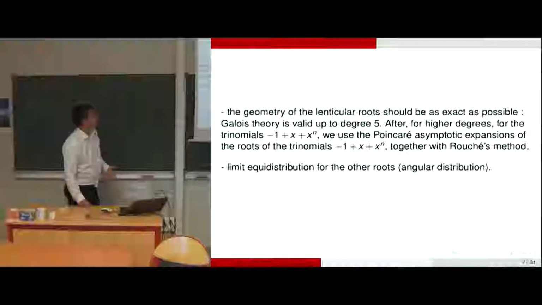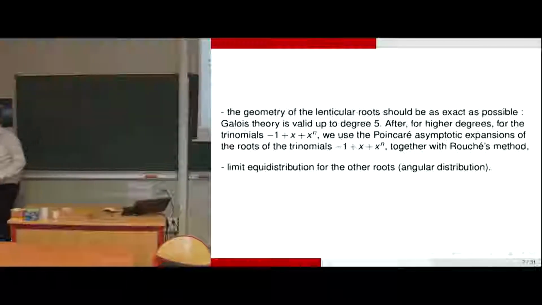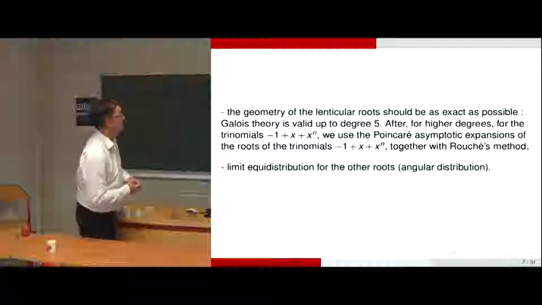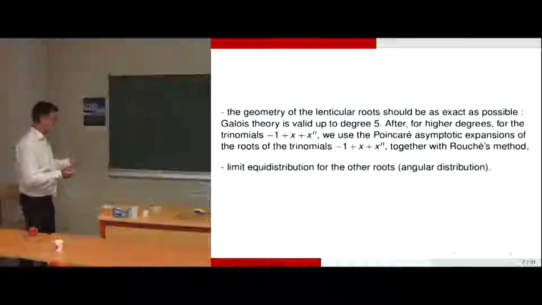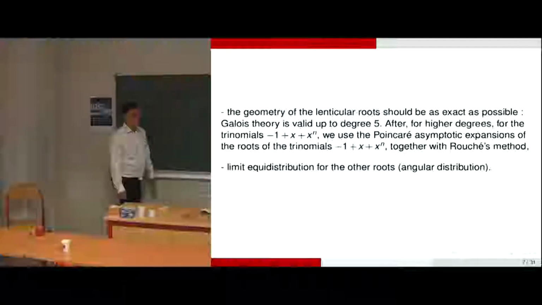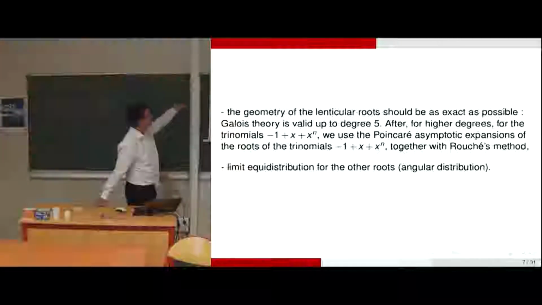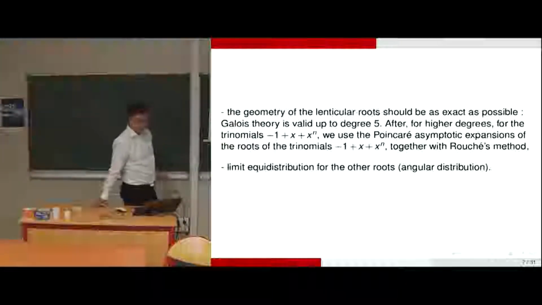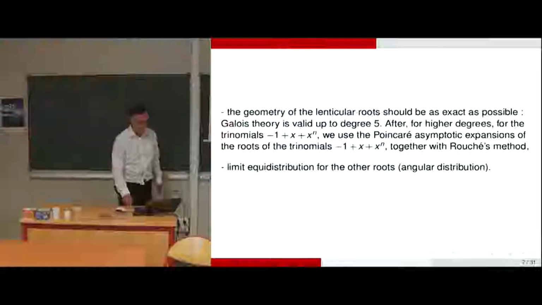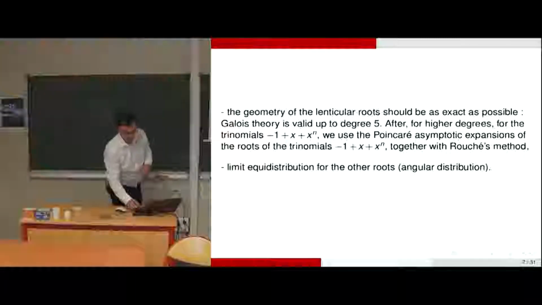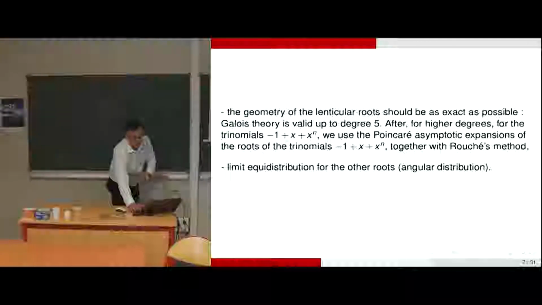So what says Galois theory? We want to have access to expressions of the roots as a function of the coefficients. Up till degree 5 it's possible, and after, apparently we don't know, but for the trinomials it's possible to have approximate expressions, as asymptotic expansions of the roots as a function of the degree n. And the coefficients, that's 0, plus 1, minus 1, that's okay. After degree 6 and so on for these trinomials, I have developed that. And from that and the Rouché method, we have access to zeros of the general Parry upper function at beta.